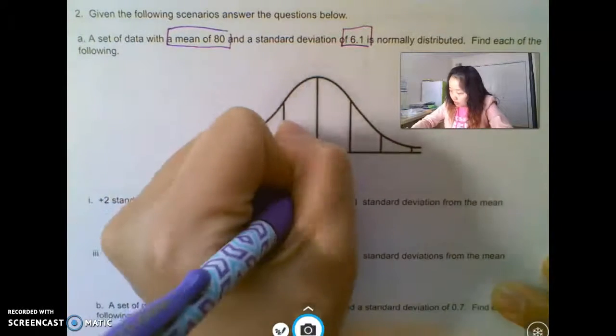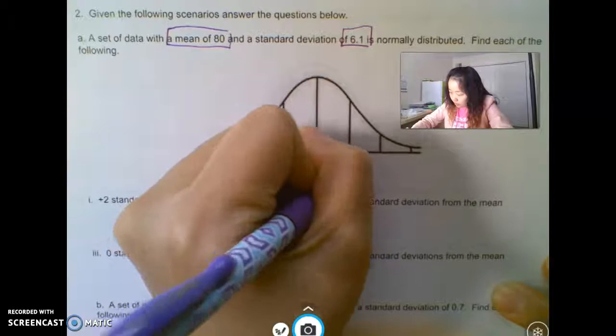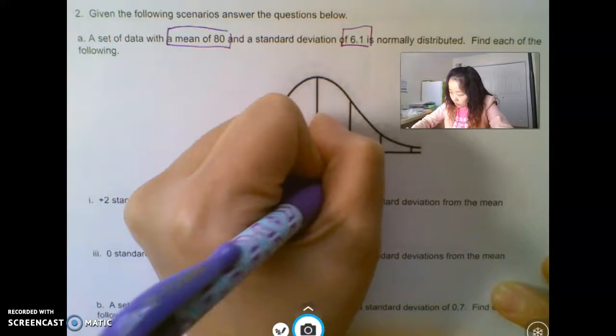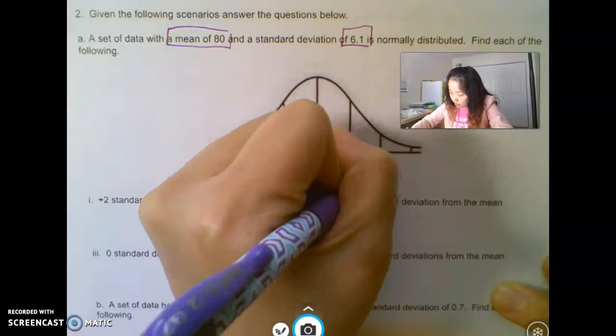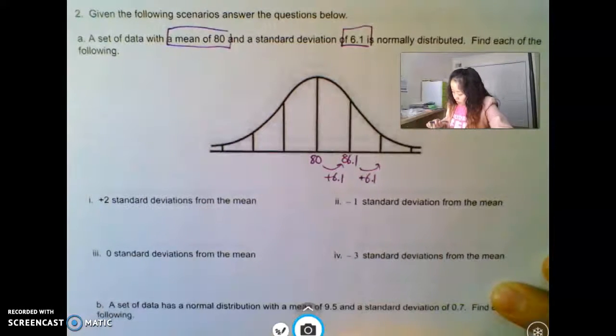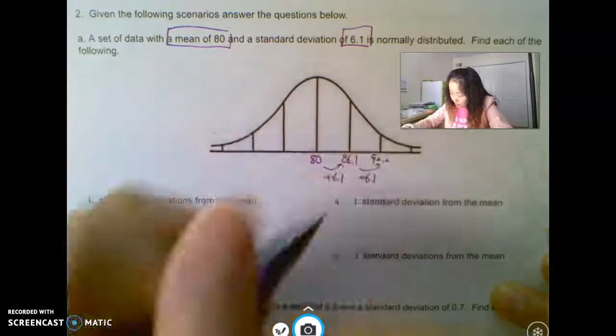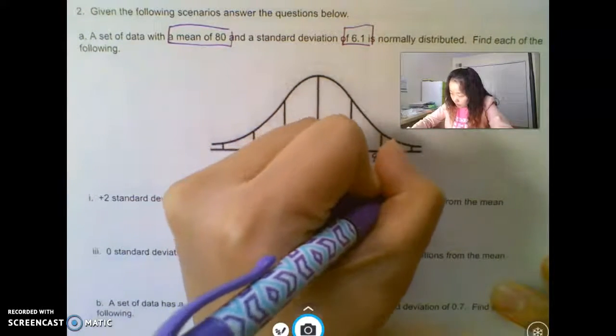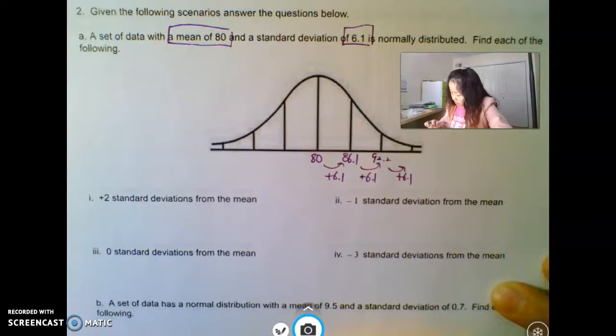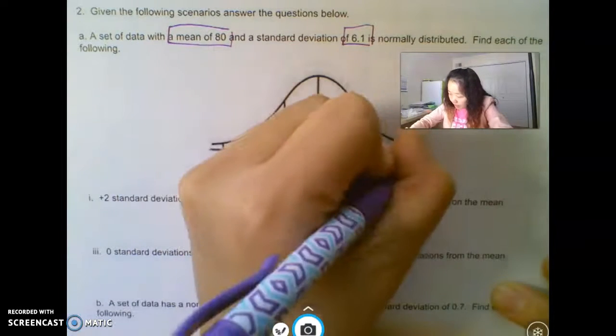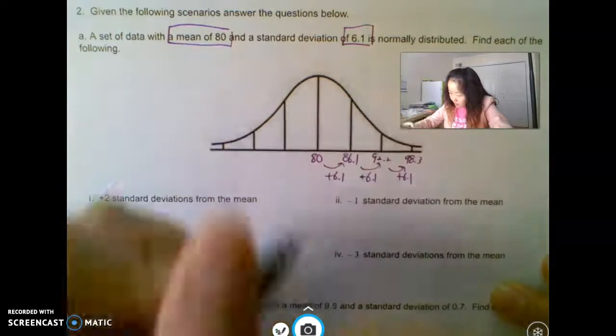So 80, we're going to go 6.1 this way, so it'd be 86.1. Then 86.1 plus 6.1 is 92.2, plus another 6.1, 98.3.